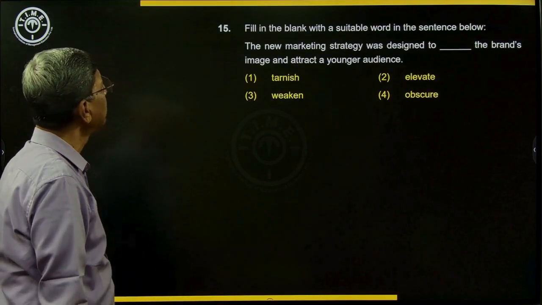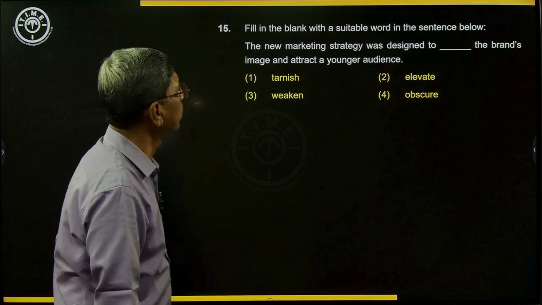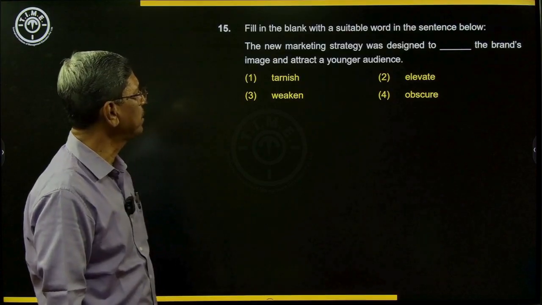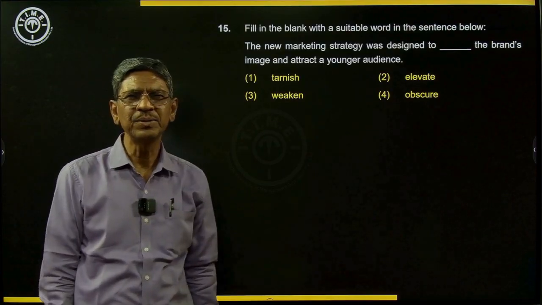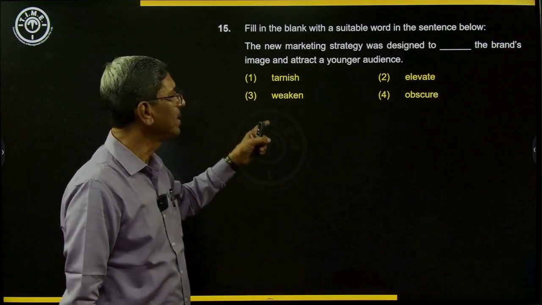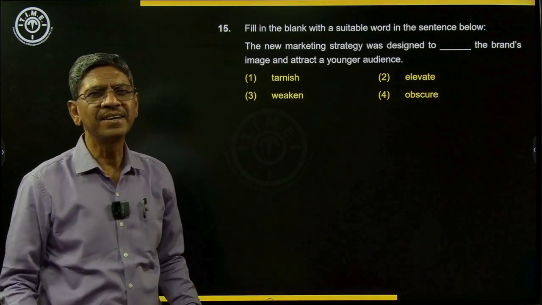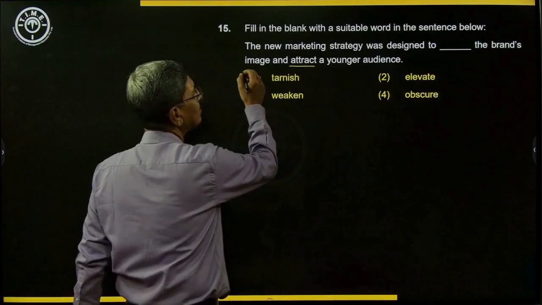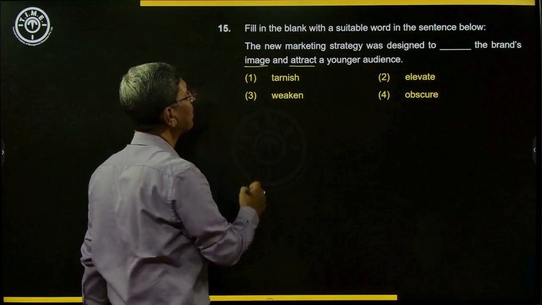Okay, then we will go to the next one. Fill in the blank with a suitable word in the sentence below. The new marketing strategy was designed to dash the brand's image and attract younger audience. So you attract younger audience, brand's image, okay?